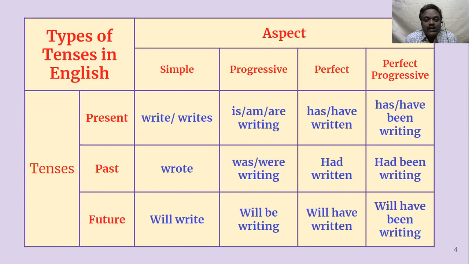We don't have the perfect continuous tense, that is, perfect progressive in present, past, and future, and also the future continuous tense. We don't have passive forms for them. So 4 forms will be less in passive form. So 12 3s are 36 plus 8, 44. 44 sentences can be written with one verb.